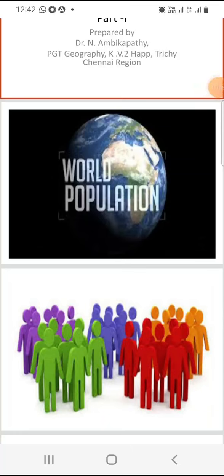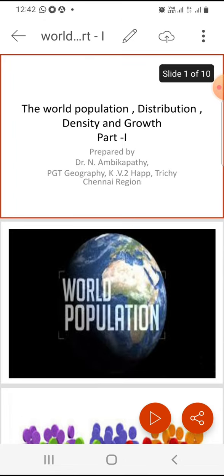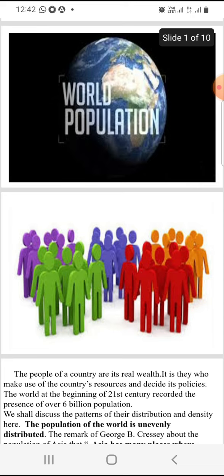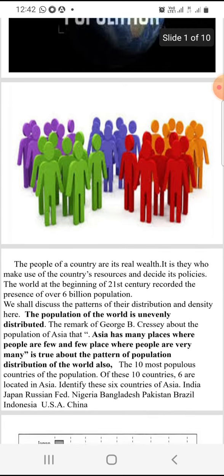Today I am going to take class for you, Part 1, book chapter 2: the world population distribution, density and growth. In this lesson, we see the growth of population. The world has a high growth rate, but the distribution of world population is not even all over the earth. That means the distribution of population varies from place to place, region to region, country to country, continent to continent.